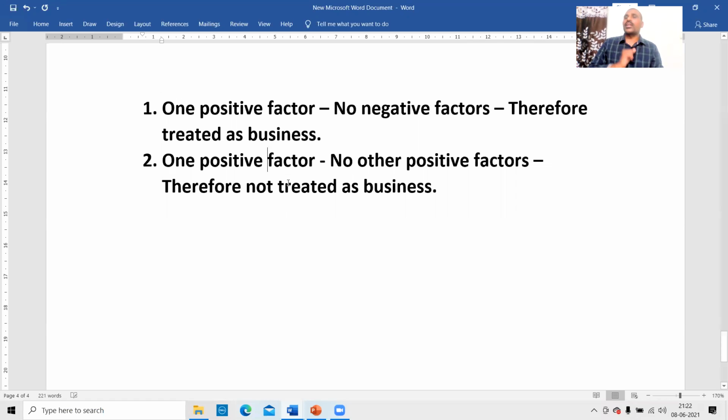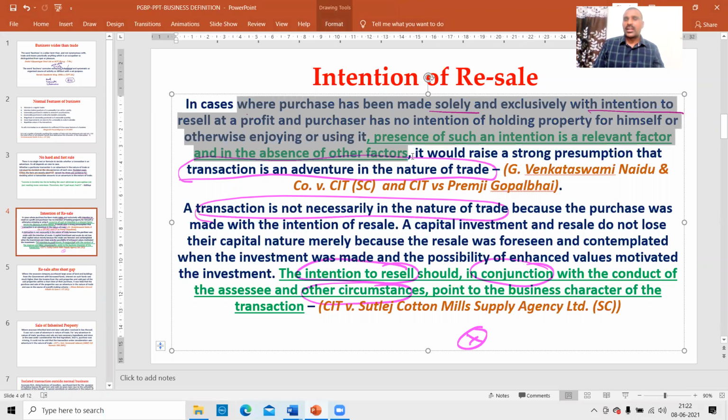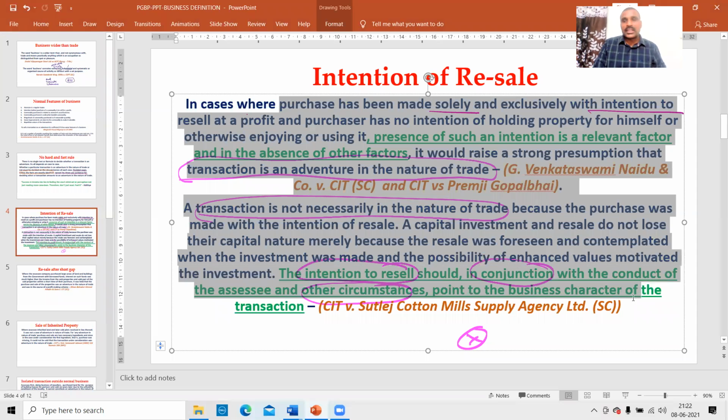Therefore, an outrightly contradictory judgment. The first case law says one positive factor is there, no negative factor, therefore it is a business. The second case law says only one positive factor is there, no other positive factor, therefore not a business. Completely contrary judgments. Both are Supreme Court judgments. Be clear, I am not stressing the High Court judgments because sometimes they may not be practiced in other states. Even though the facts are the same, the judgment is completely contradictory. There are many case laws that we'll discuss in the next lecture.